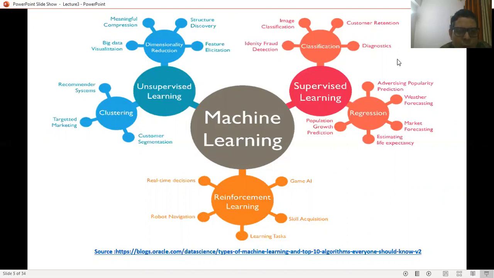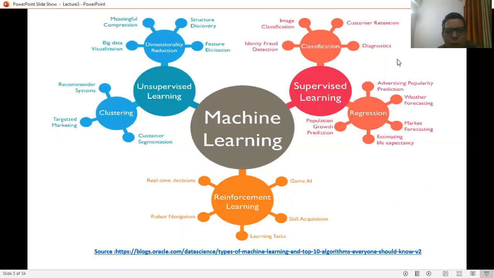When we talk about unsupervised learning, we talk about customer segmentation, targeted marketing, and recommender systems, which use the clustering techniques, while feature elicitation, structure discovery, meaningful compression, and big data visualization are part of the requirement where dimensionality reduction techniques are used to perform these particular types of tasks.